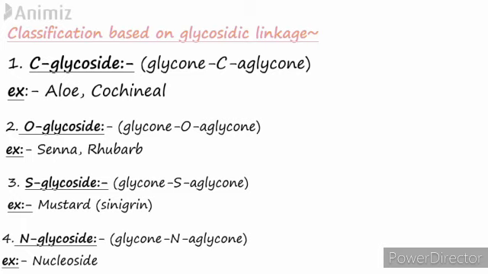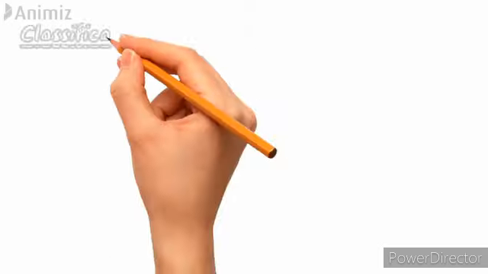The second type of classification is based on the aglycone moiety. Glycosides have two parts, glycone and aglycone part. The therapeutic value of the medicinal plants containing glycosides is solely based on the aglycone moiety. The aglycone moiety is that compound which gives the medicinal property of the plant. It's not the glycone part. Remember that the aglycone moiety is the part of the compound which gives the therapeutic value.